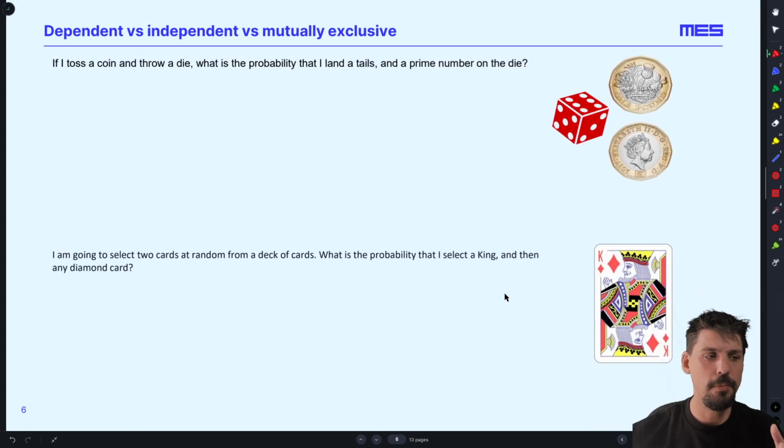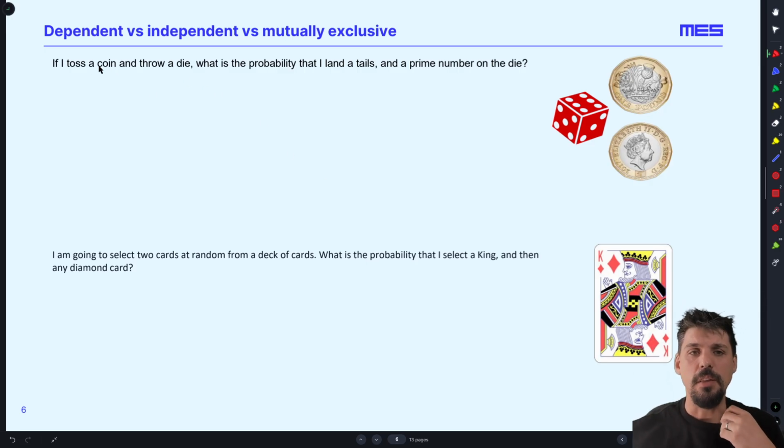Now we're going to throw in a bit of terminology in here that's important for us. So we're going to start with, what if I toss a coin and throw a die? What is the probability that I land on tails and a prime number on the die? Well, let's have a think. What we can notice here is we can deal with these two things separately. So first of all, what's the probability of landing on tails on a fair coin? Half the time that will happen. Now, within that half the time, so we've already got a half, right? Half of the times I do this, overall, if I do it a lot of times, it will land on tail. Then we roll the dice.